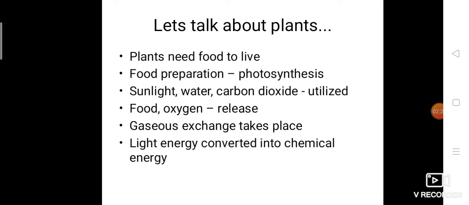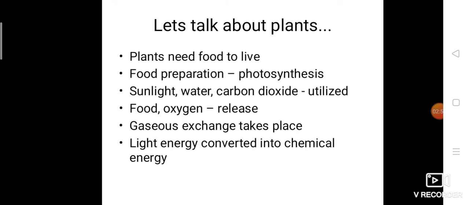So we can also say, in photosynthesis, light energy is converted into chemical energy, because photo means light. Photosynthesis takes place only in daytime, because sunlight we can get only during daytime, not at night. So during night time plants never do photosynthesis, never prepare their food. Only in the presence of sunlight does photosynthesis take place.